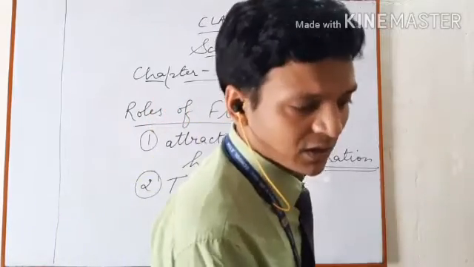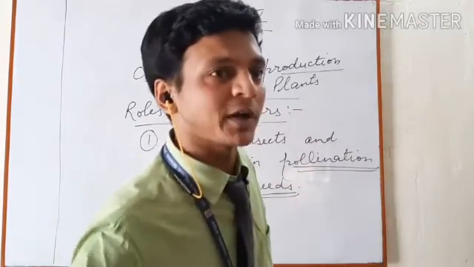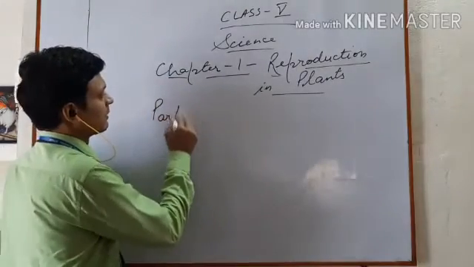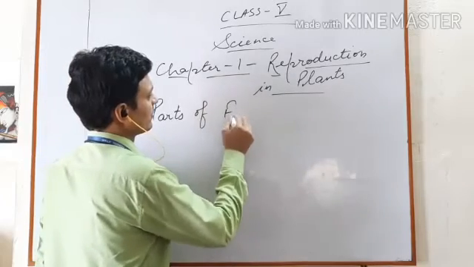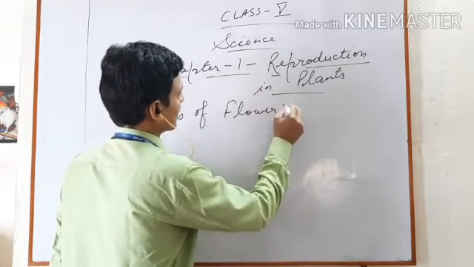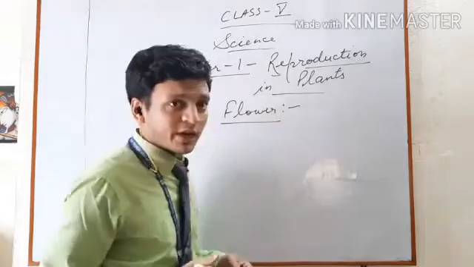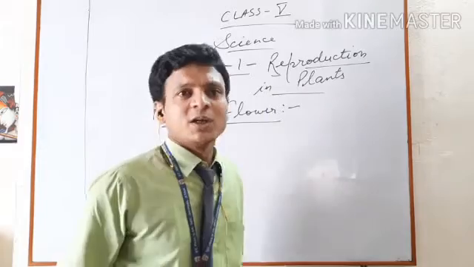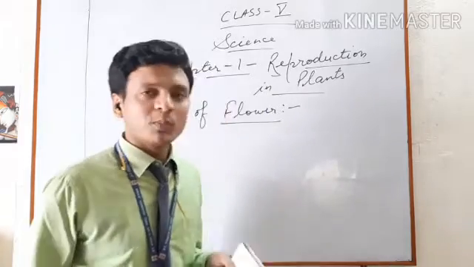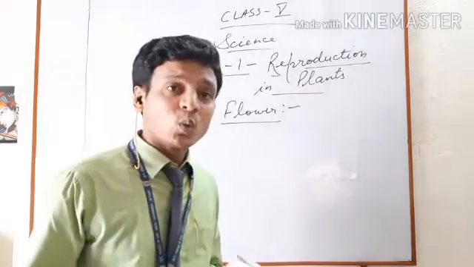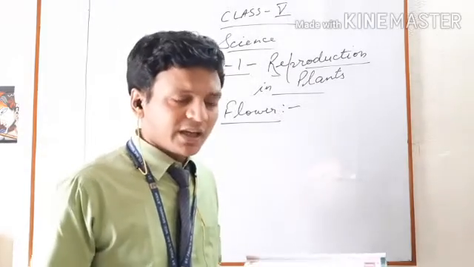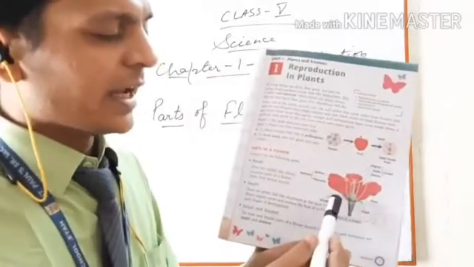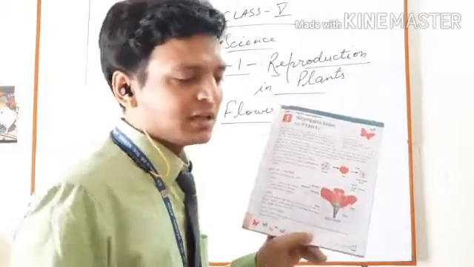Okay students, now I am starting your second topic. The second topic is parts of a flower. To understand the parts of a flower, you have to see the diagram of a flower in your book on page number 5, diagram 1. In this diagram, the parts of a flower are clearly shown, and I will explain the parts to you.